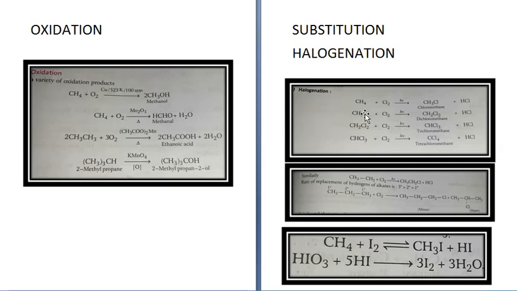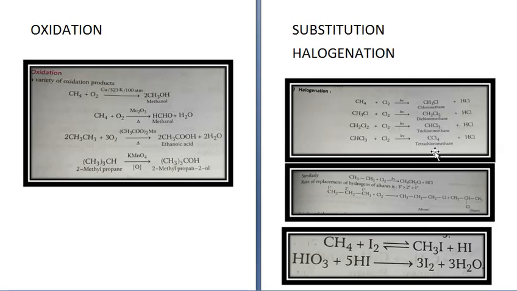Methane, when it reacts with chlorine in presence of sunlight, it gives you CH3Cl plus HCl. Further reacting with Cl2, it gives you CH2Cl2 plus HCl. Then CH2Cl2 plus Cl2 gives you CHCl3 plus HCl. CHCl3 plus Cl2 gives CCl4 plus HCl. So you get chloromethane, dichloromethane, trichloromethane and tetrachloromethane.